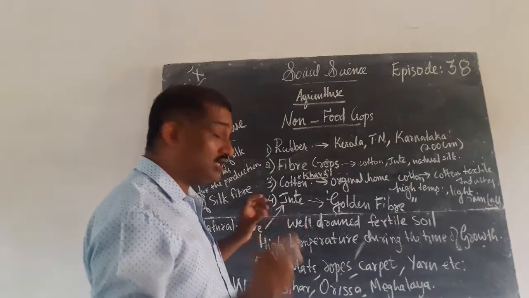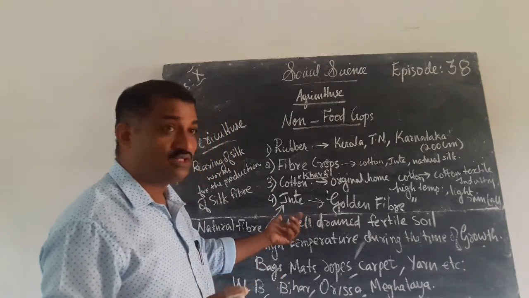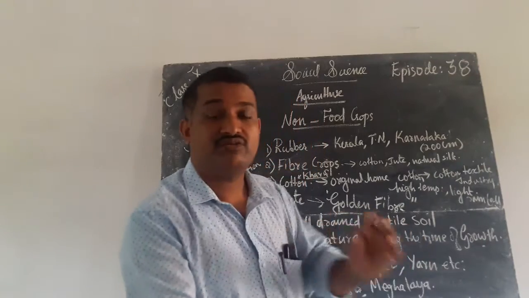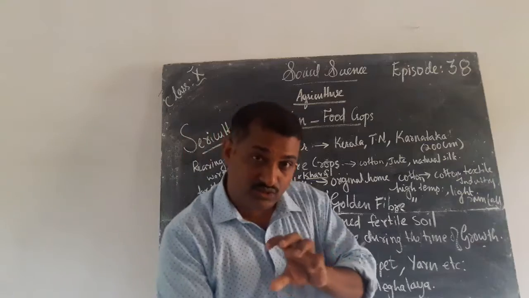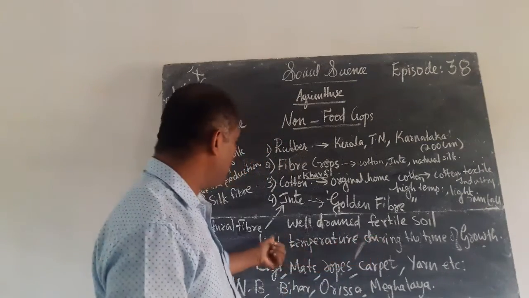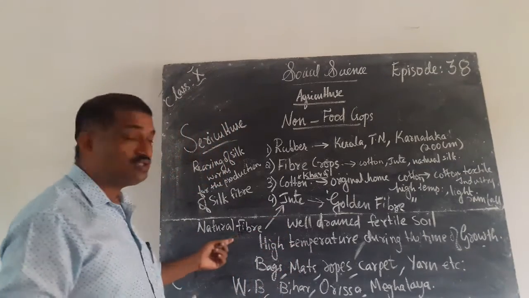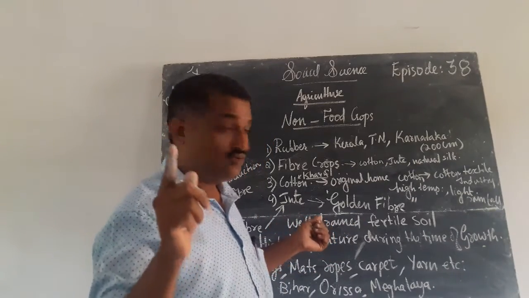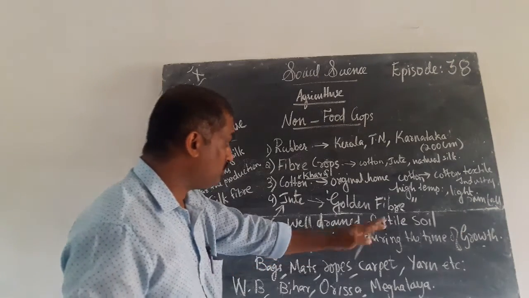Well-drained fertile soil is necessary for jute cultivation, and high temperature is necessary during the time of growth. Jute is also a natural fiber. Like cotton, jute is also a natural fiber. You know that high temperature during the time of growth is necessary.